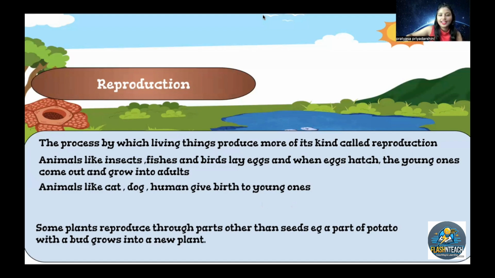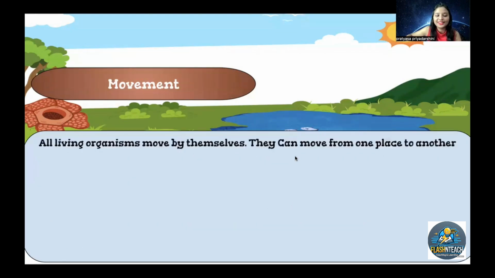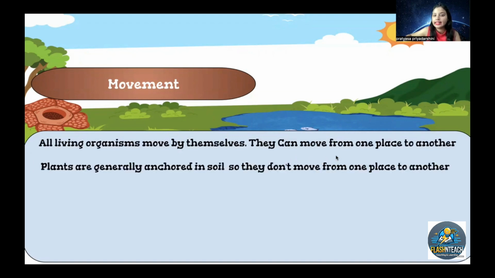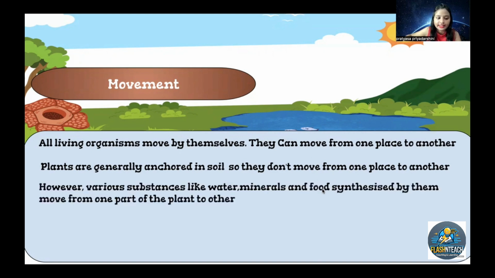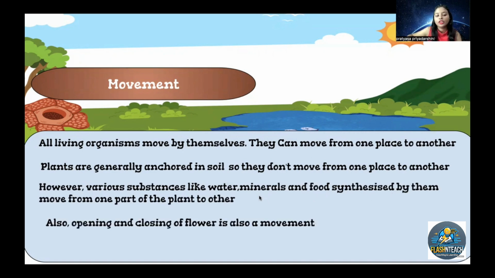Now, the last one is movement. All living organisms move by themselves. They can move from one place to another. Plants are generally anchored in soil, so they do not move from one place to another, right? However, substances like water, minerals and food synthesized by them move from one part of the plant to another part. Also, opening and closing of a flower is called movement.